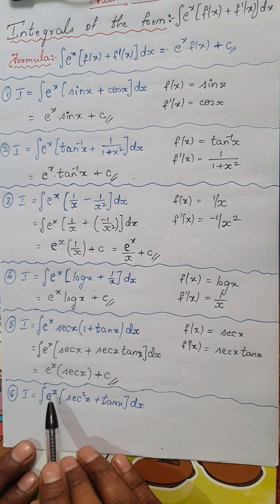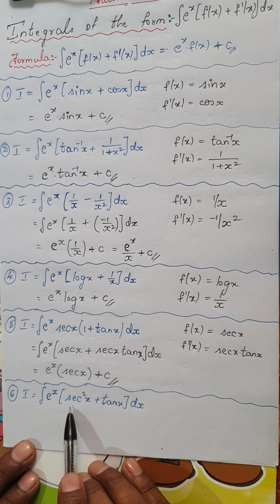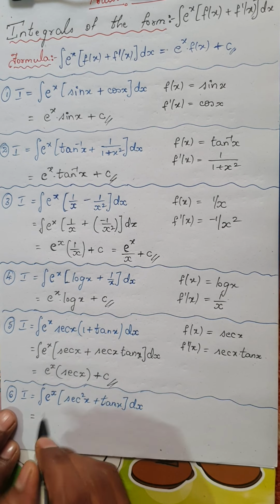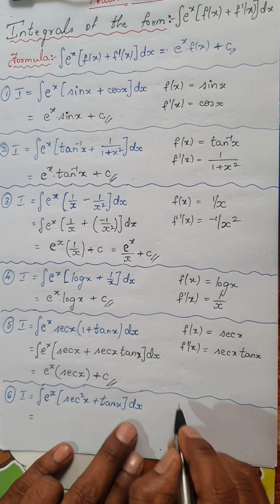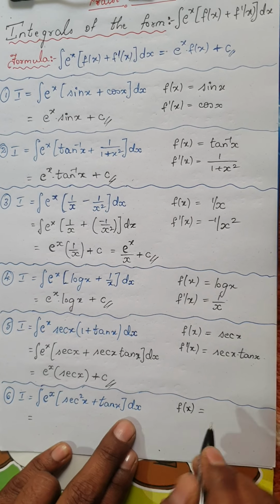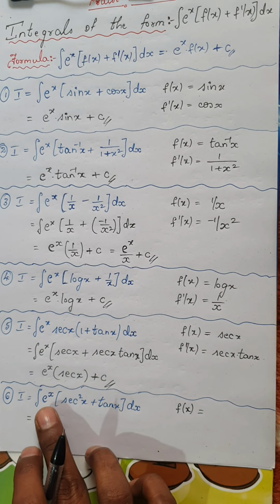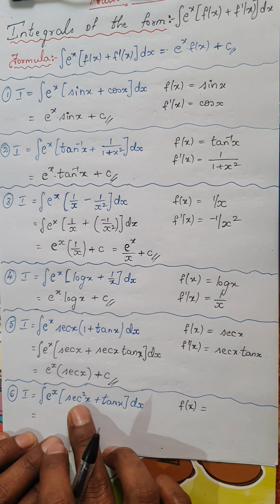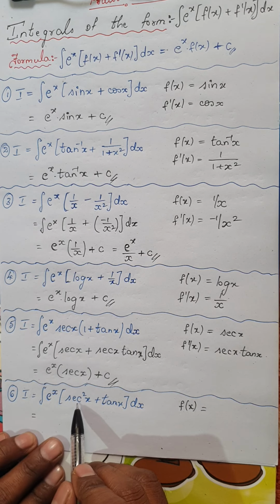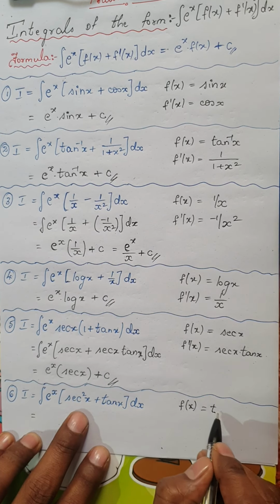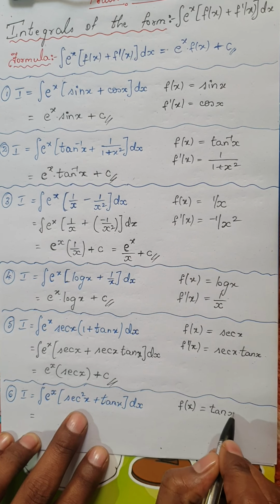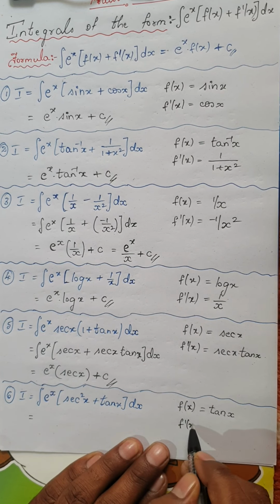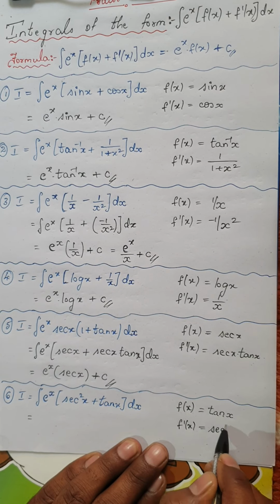I have I is equal to the integral of e power x into (secant square x plus tan x). Now you might be wondering, can I directly write e power of x into secant square? It always need not be the first function as f of x. When you have the function of the form e power x into (f plus f dash), the first function itself need not be f of x. Sometimes to confuse you, they will give you f dash first. So first let me consider f of x not as secant square, rather it is tan x. If you take f of x as tan x, the derivative of tan is nothing but secant square x.